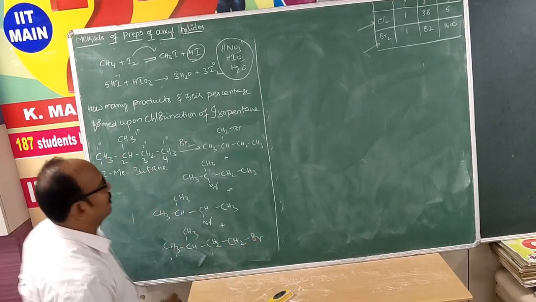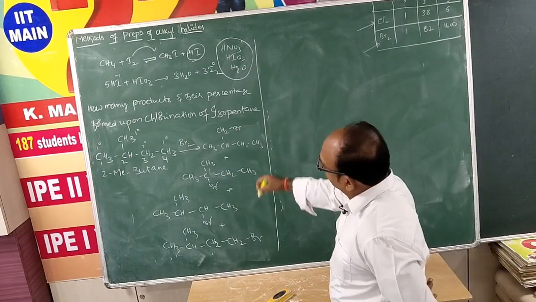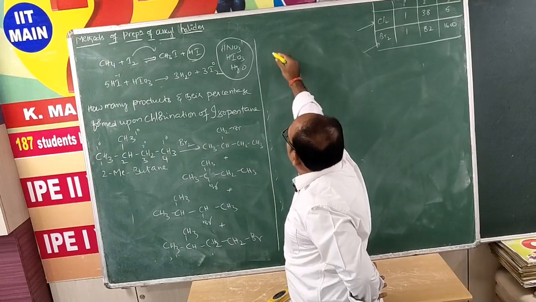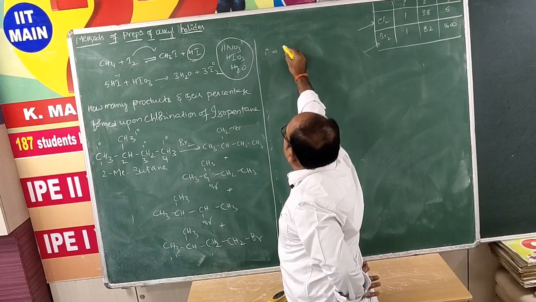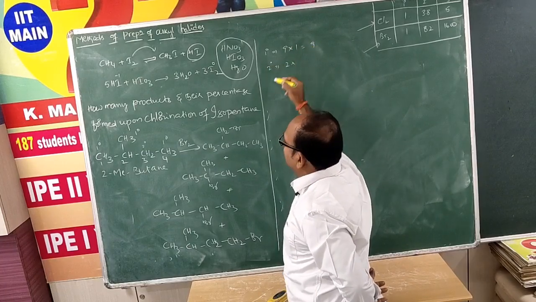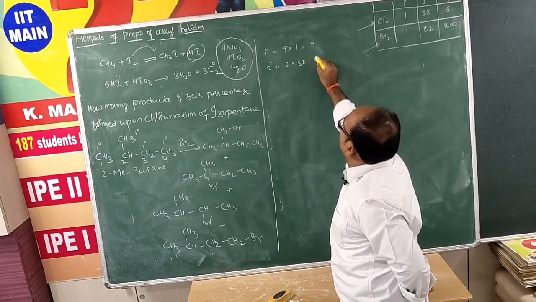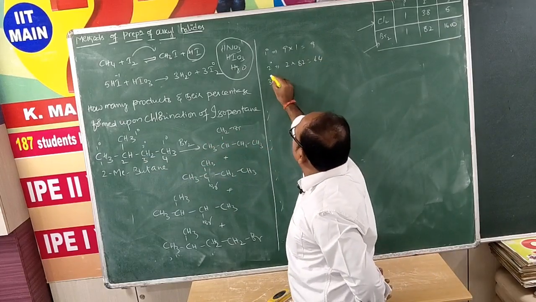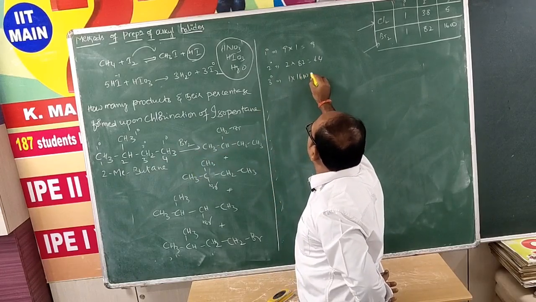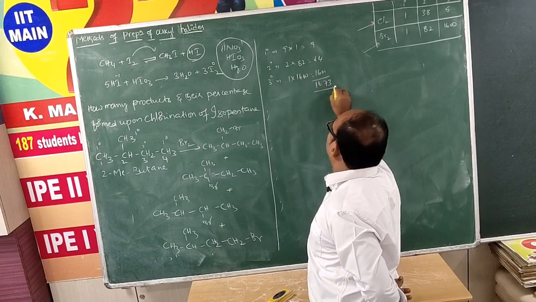so we are going to get like this for bromination products. Again 4 products, including stereoisomers 6, we are going to get. Now with respect to primary hydrogen, there are 9 hydrogens, 9 into 1, 9. Secondary hydrogens, there are 2 hydrogens, 2 into 82, which will be 64, and tertiary hydrogen only 1, 1 into 1600, so 1600, so total 1673.